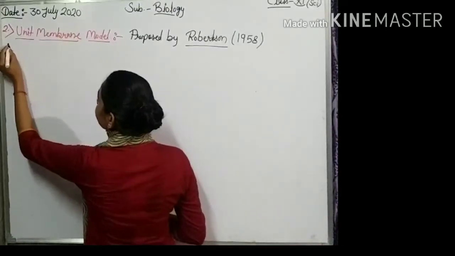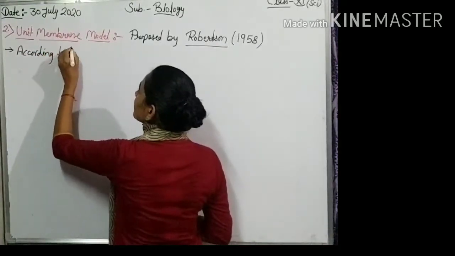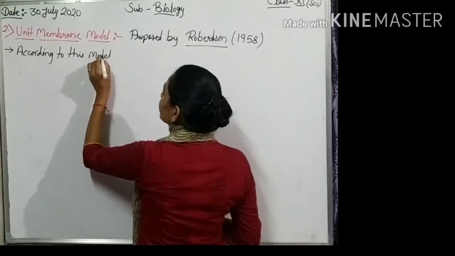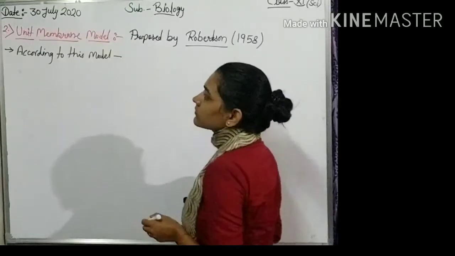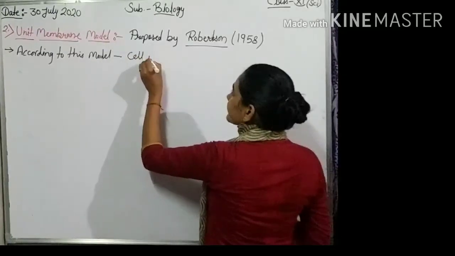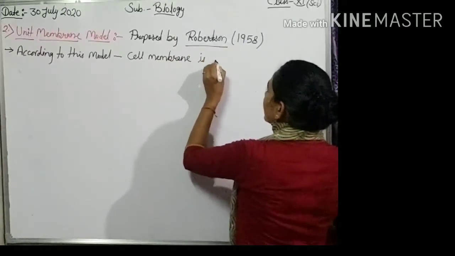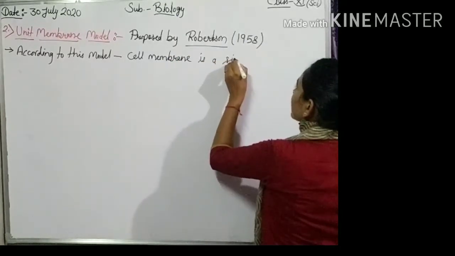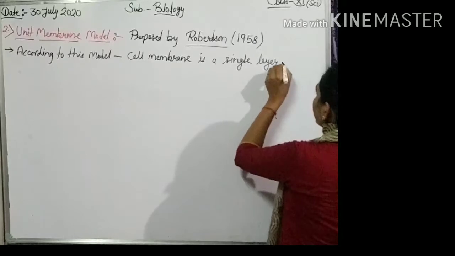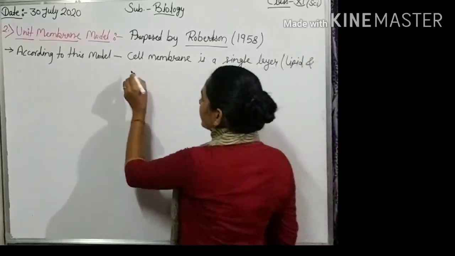According to the unit membrane model, the cell membrane is a single layer which is made up of lipid and proteins.